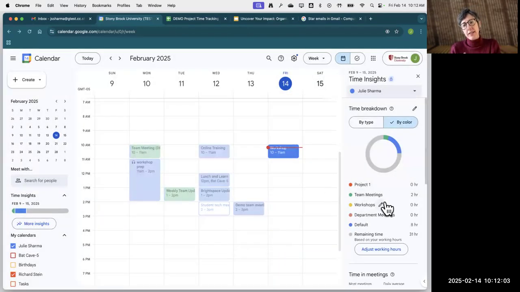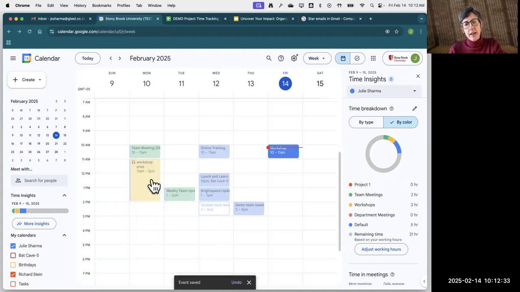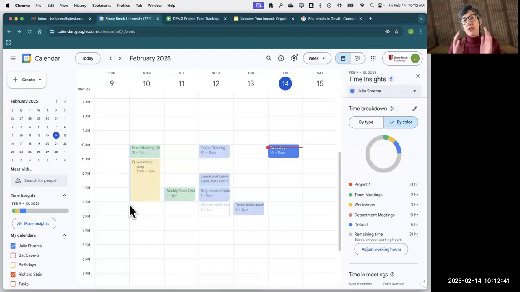So now that I've added in some colors, some codings, how do I apply those codings? Well, for this event here, this one says workshop prep. I'm going to actually associate it with the workshop type now. And the easiest way to do that is to right-click on an event, and then you'll see this pop-up menu where you can choose what type of meeting this is. So I'm going to go ahead and assign this to workshops. And you can see that the event basically turns yellow, the color of that coding, but there's a very small strip on the left-hand side that still shows my primary calendar color.